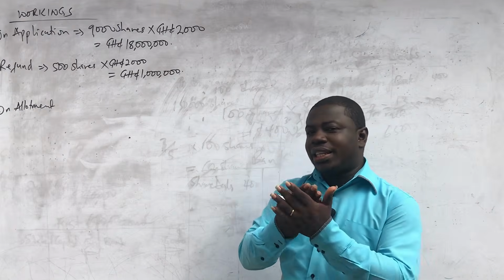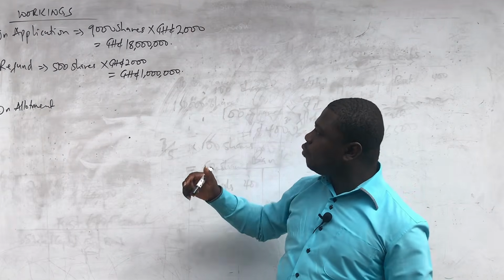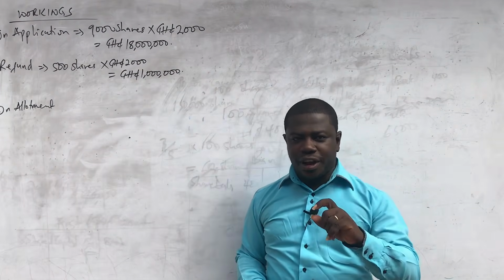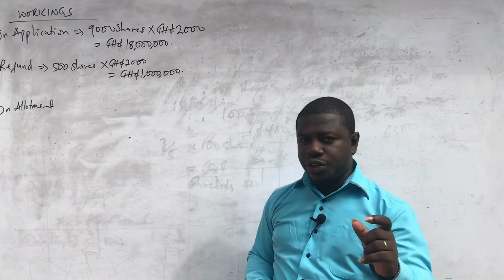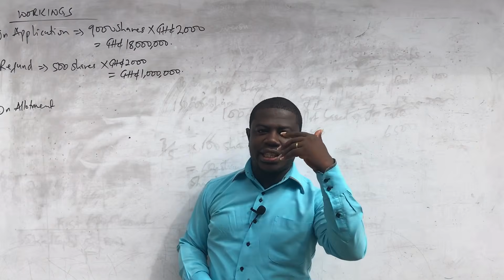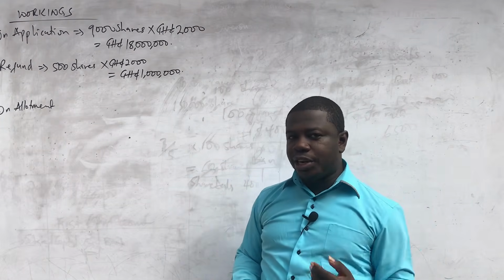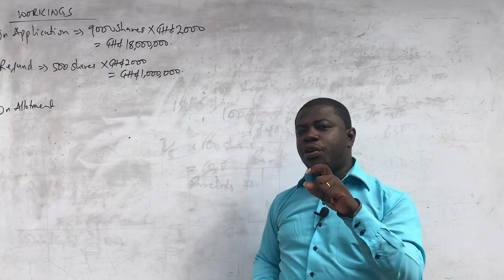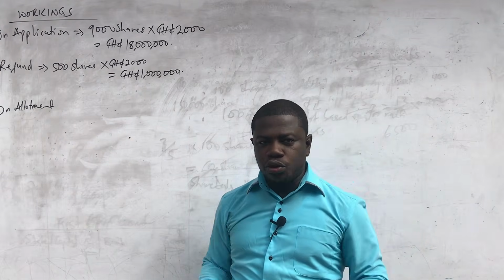However, the difference between 9,000 applied and 7,500 issued is 1,500, and we have rejected 500. So the 1,000 is still in excess, and after doing the pro rata, we should still have refunded their money to them. But I told you that for those 1,000 shares, the monies paid on application will not be refunded, but will be set off against allotment. And that is what we are going to do.